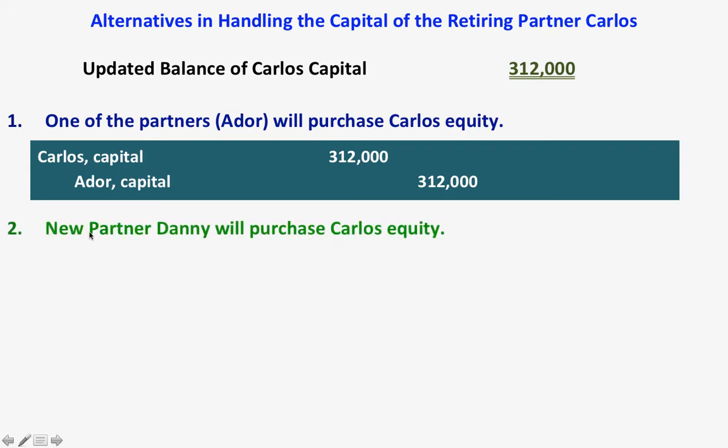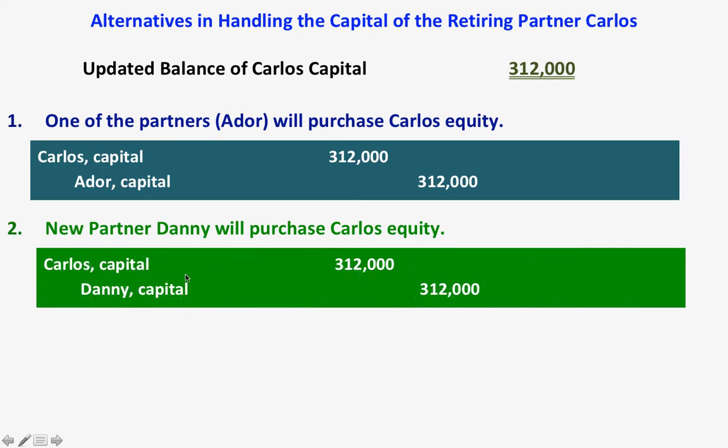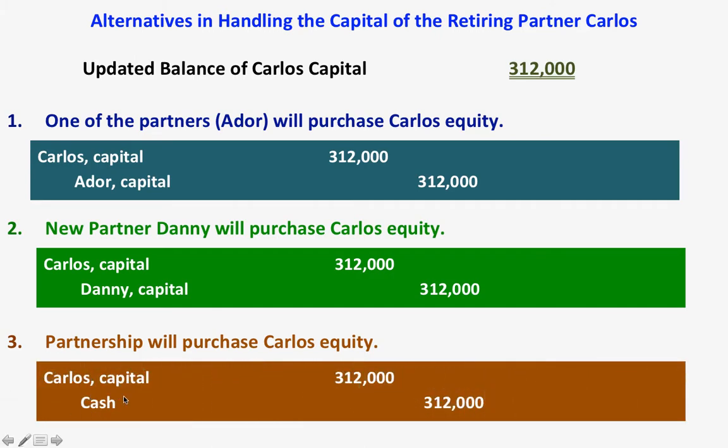The next is that we will allow a new partner to purchase Carlos's equity. In this case, new partner Danny will purchase Carlos's equity. So we will debit Carlos's capital at 312,000 and give the new partner Danny the 312,000. The third alternative is that the partnership will purchase Carlos's equity. In this case, we will debit Carlos's capital of 312,000 and we will use the partnership cash of 312,000, so we will credit cash of 312,000.